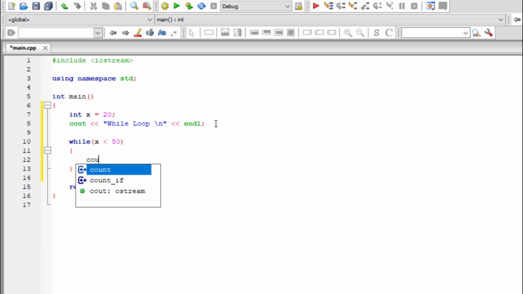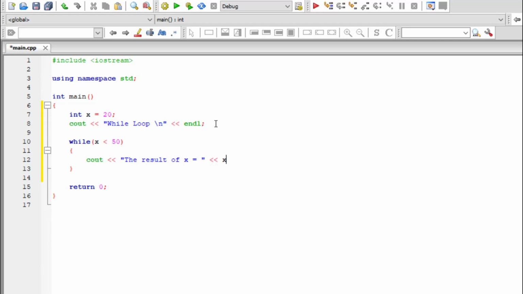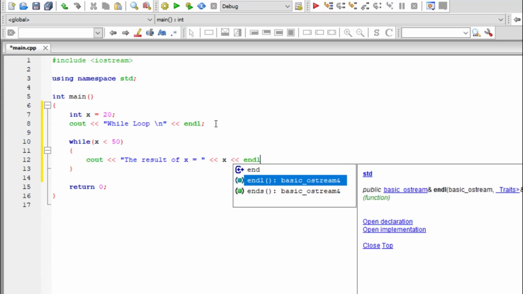Then I'm going to say cout, the result of x equals x. So I'm going to explain this.